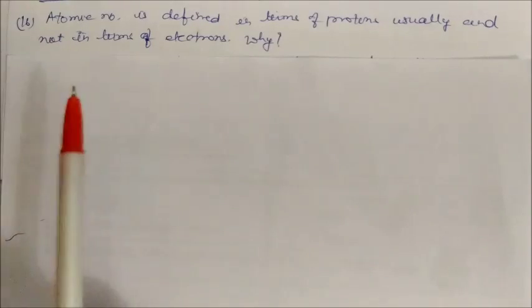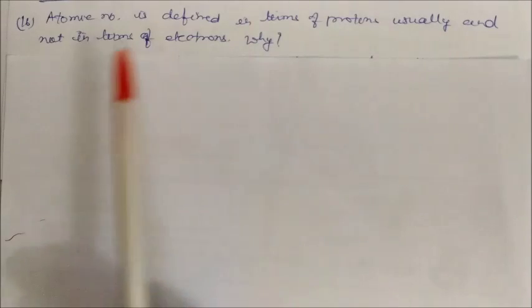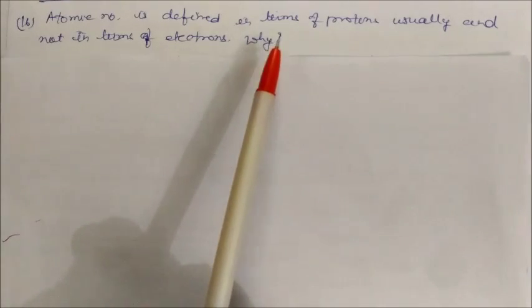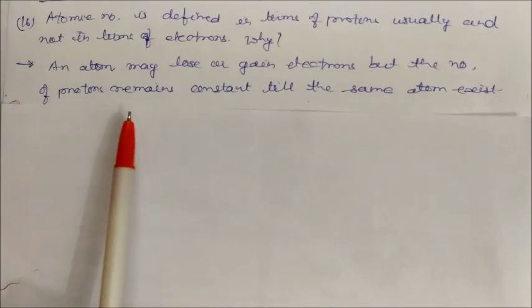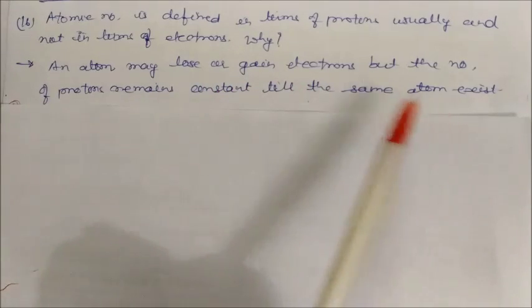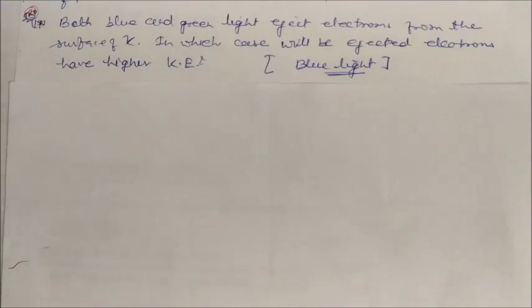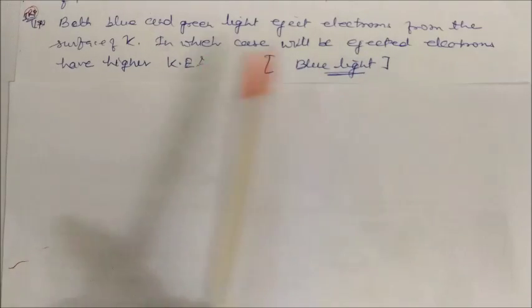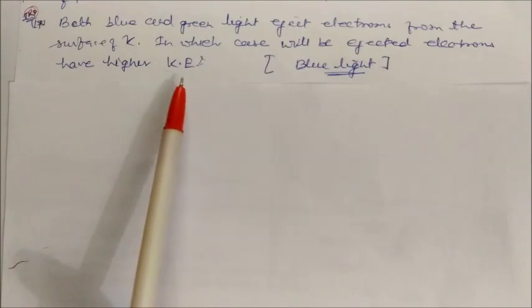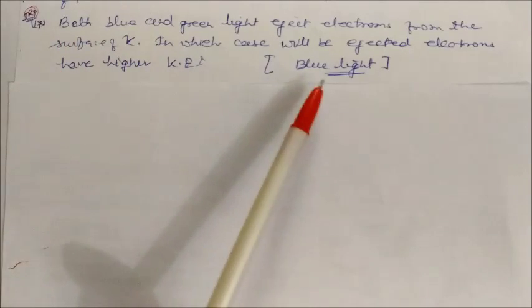Atomic number is defined in terms of protons usually and not in terms of electrons. Why? Because an atom may lose or gain electrons, but the number of protons remains constant as long as the same atom exists. Both blue and green light eject electrons from the surface of potassium. In which case will the ejected electrons have higher kinetic energy? You just try this question; the answer will be blue light.